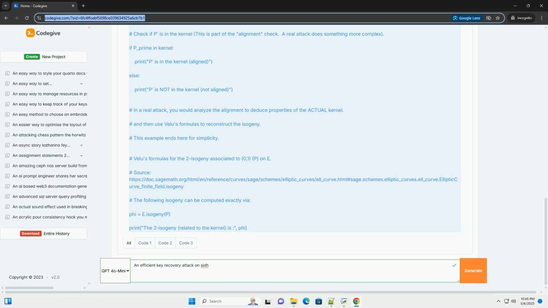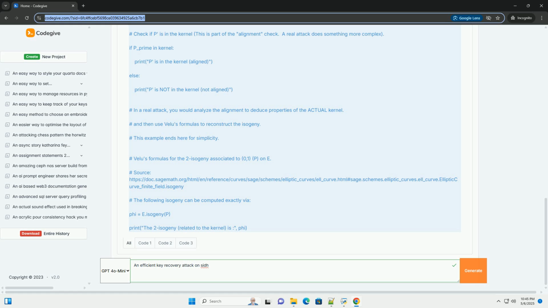Important notes about the code. Simplified: this code is extremely simplified and does not represent a complete attack. It only demonstrates the concept of finding distorted torsion points and a basic, and useless, alignment check. SIDH parameters: to make this a more realistic SIDH example, you would need to use the appropriate parameters for a specific SIDH parameter set, for example SIKEp434, SIKEp503, SIKEp751. However, those parameter sets have known vulnerabilities.